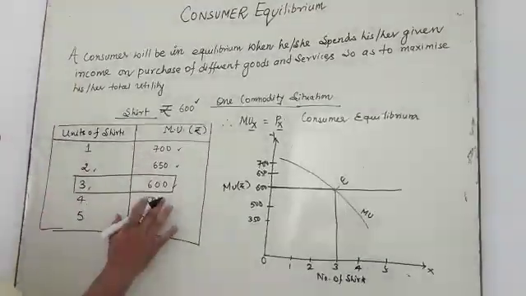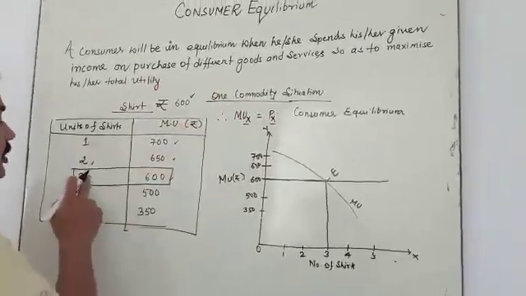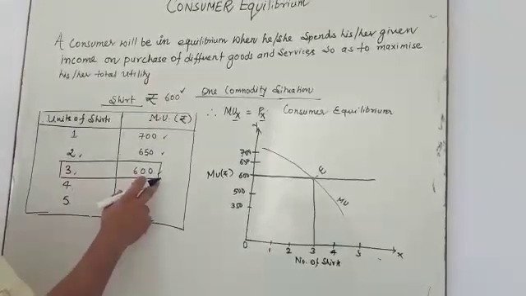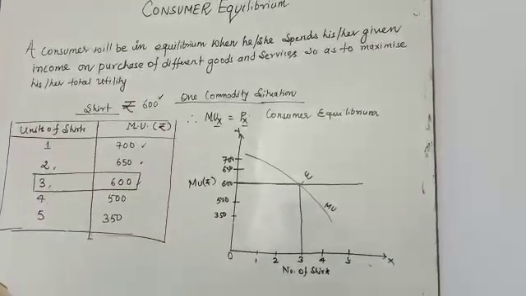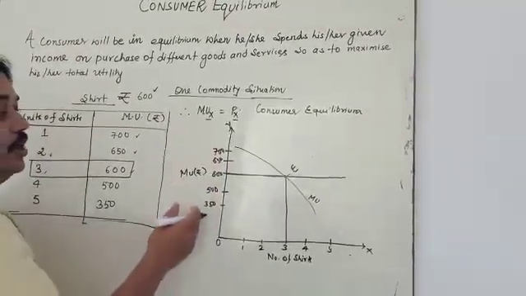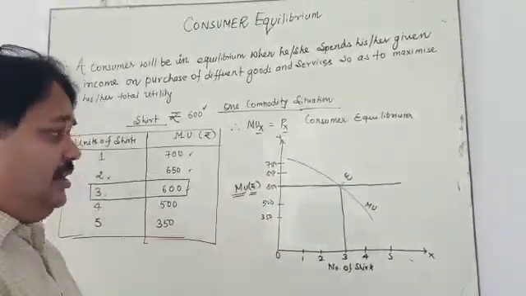When we find that MUx is equal to Px, that is called consumer equilibrium. Number of shirts is equal to 3 and MU is equal to 600, where 600 is equal to the price of the commodity. So marginal utility and rupees are the same.